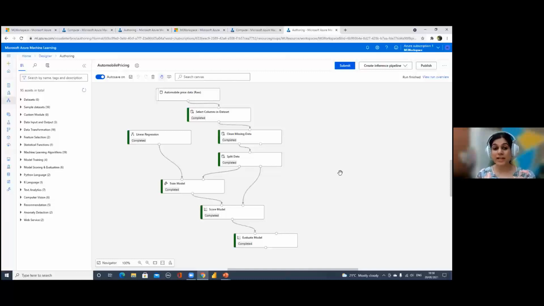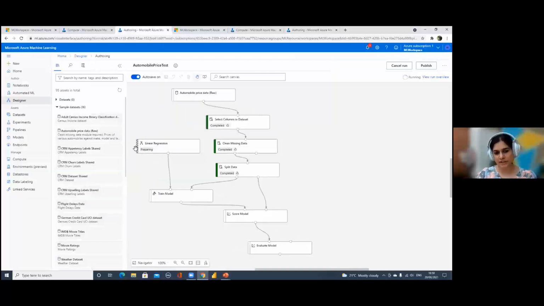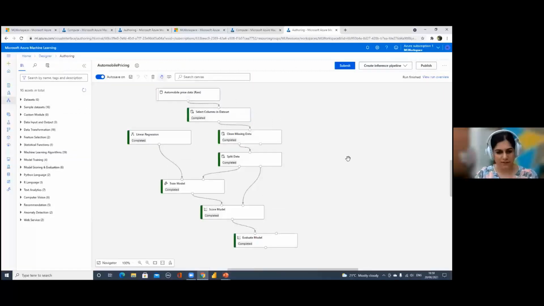Now, once every node has executed, we can check what each node has done. Once we had the raw data, we selected columns in the data set. To see the output of a node, you just right click on it once it is executed. When it is executed, it turns green. When it's not executed, it shows gray, preparing, or queued. I've just prepared a model because it takes 10, 15 minutes to execute. So now I want to see what this step did.